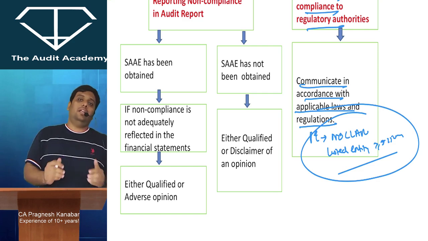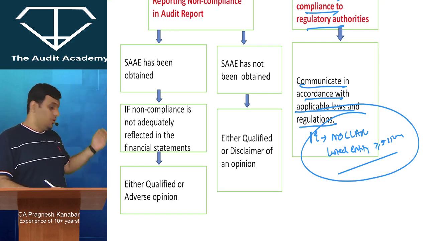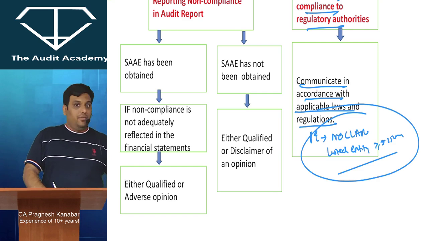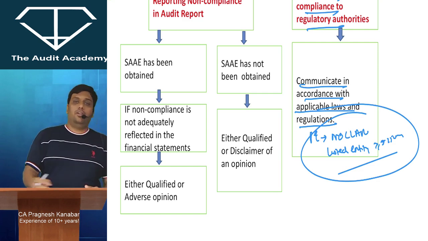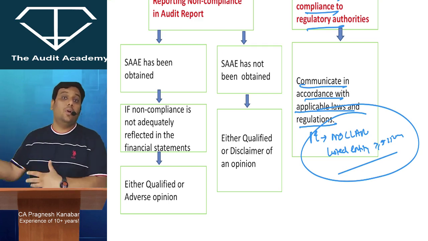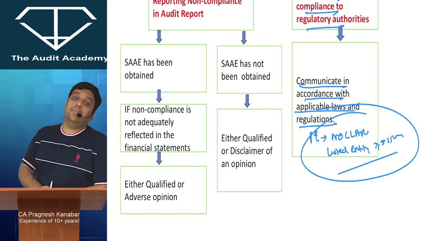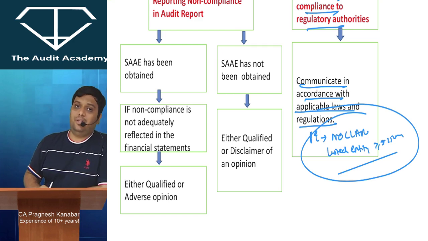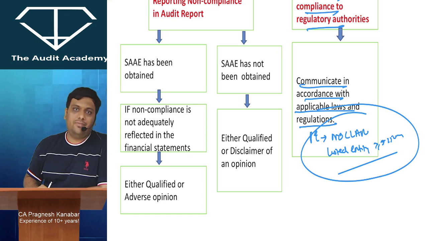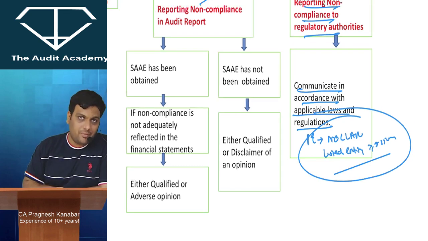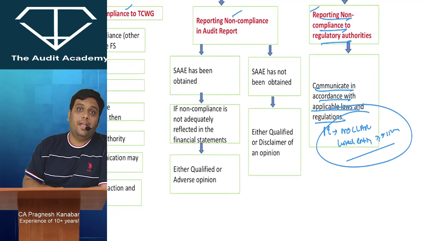So what I'm trying to tell you is that when you are going to communicate with the regulatory authorities, we strictly do it only if it is required by the laws. However, if I'm conducting audit of a listed entity and stuff which is covered in the NOCLAR concept, then in that case, I may end up giving a report to the regulatory authorities, even though it may not be clearly given by the law, to prevent some kind of danger from happening, imminent breach of law from happening. I hope I am clear with this.